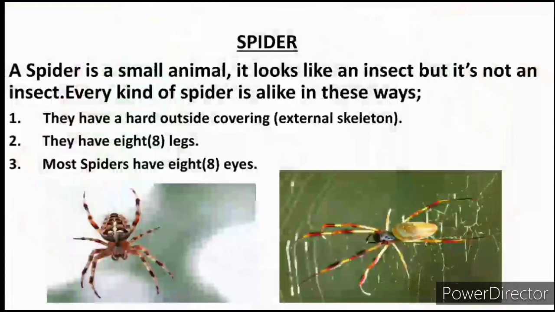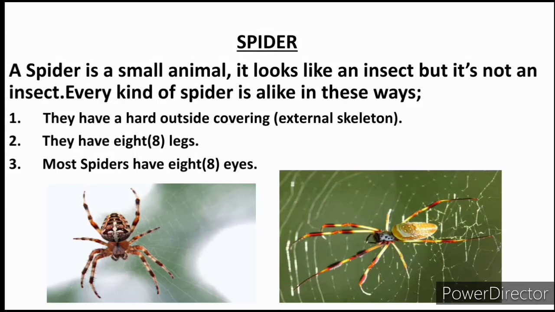Now, we have different kinds of spider, just the way we have different kinds of people. We have tall people, we have short people, we have fat people, we have slim people. So just the way we have different types of people, we also have different kinds of spiders. But there's one thing you must know.